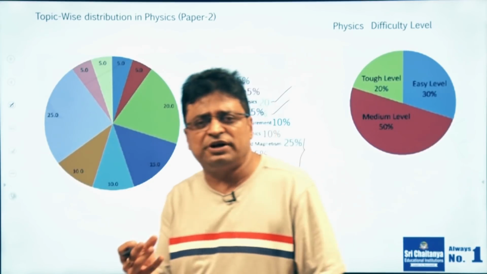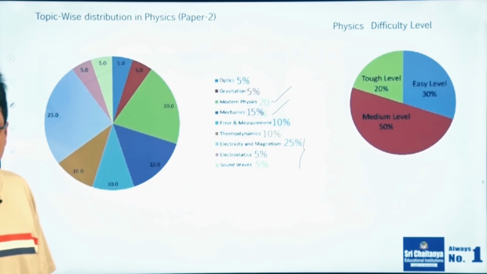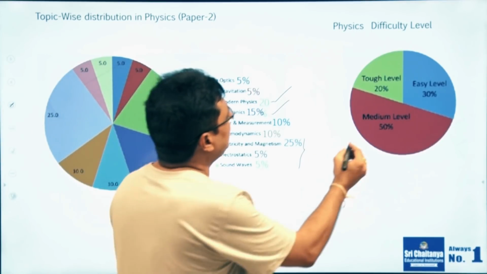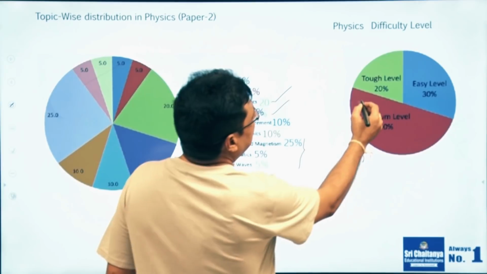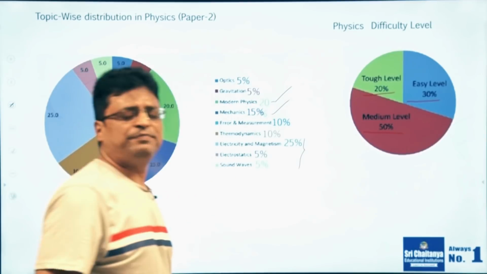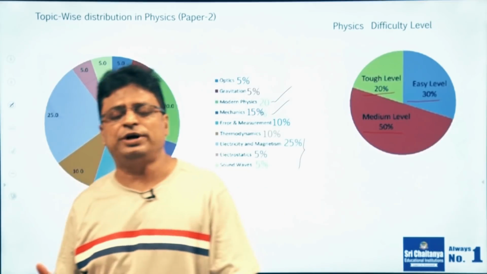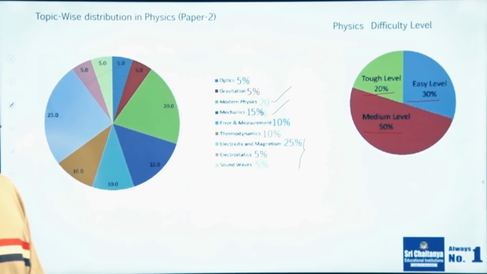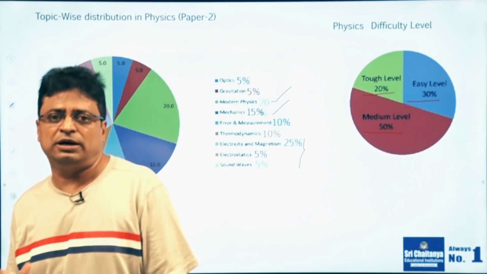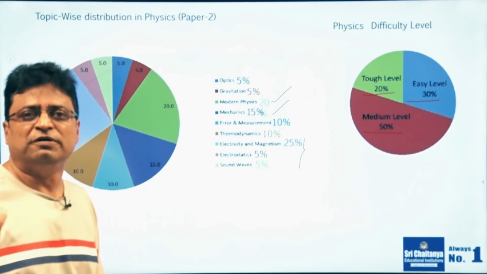In modern and practical physics you can easily get marks. They are asking very tricky and simple questions; catch them well and, without wasting your time, you can crack them and score good marks. Coming to the difficulty level, tough is 20%, easy 30%, and medium we can expect 50%. Physics is a nightmare for every student, but as far as my knowledge and the statistics are concerned, the majority of the questions they have asked are medium and easy. Don't get confused and don't panic in preparing for physics.